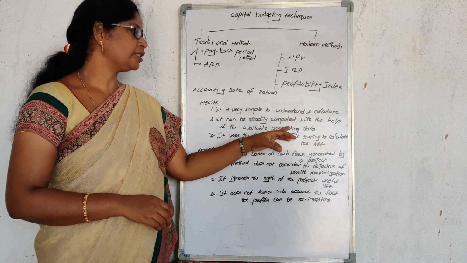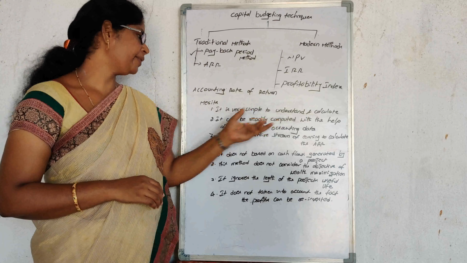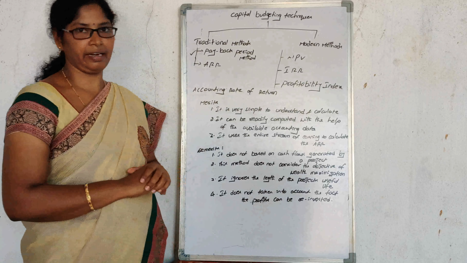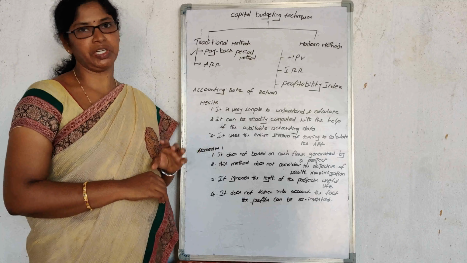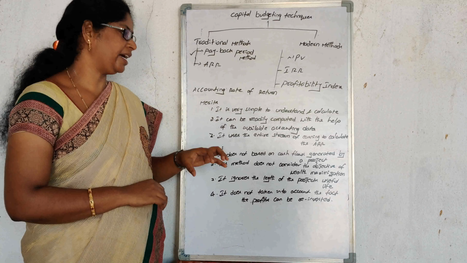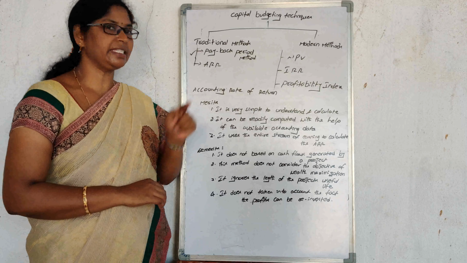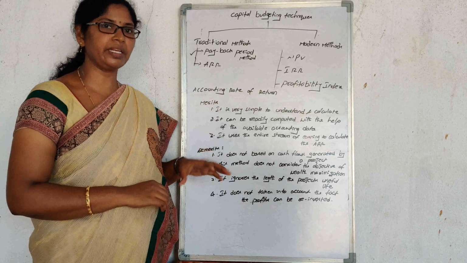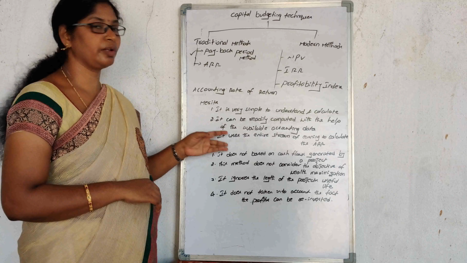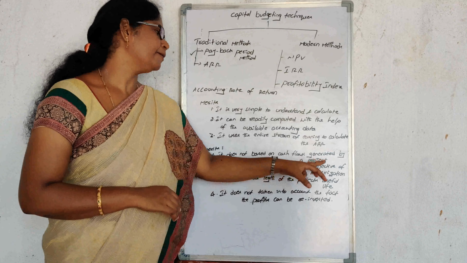The profit is also already calculated and put in the financial statements, so from that we can calculate. It uses the entire stream of earnings to calculate ARR. Not only the new machinery, every machinery we have to take into consideration. From that information we can go for calculations. You should not take a single stream; the entire streams have to be considered. So these are the merits. At the same time, there are demerits also. So what are the demerits? It is not based on the cash flows generated by a project.